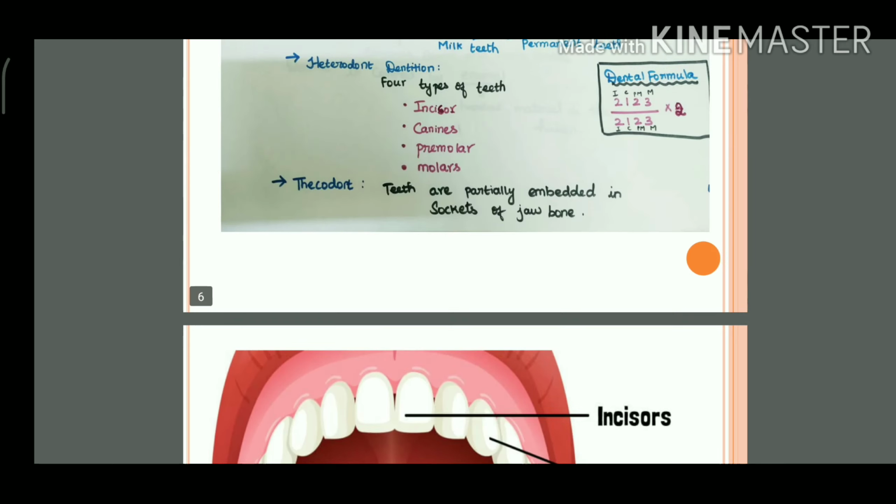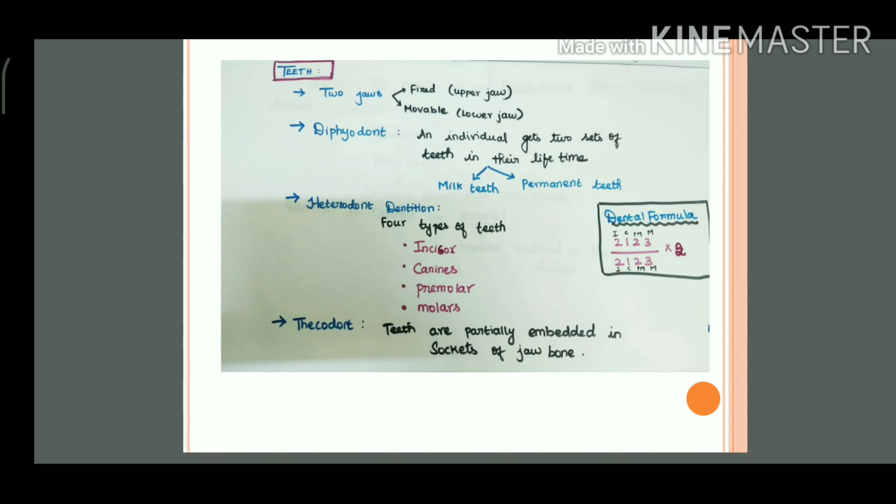Now we will see the formula of the dental arrangement: 2 1 2 3 by 2 1 2 3. Why is upper and lower mentioned? Because we have upper and lower jaws, and this shows only one side, so we multiply by 2. 2 plus 1 plus 2 plus 3 is 8. 8 into 2, and again 8 into 2, 16 plus 16, so you get 32 permanent teeth.